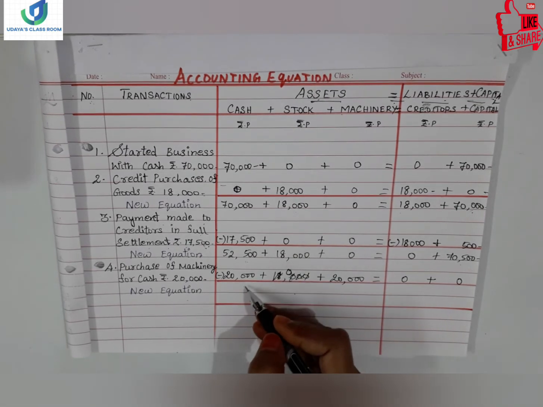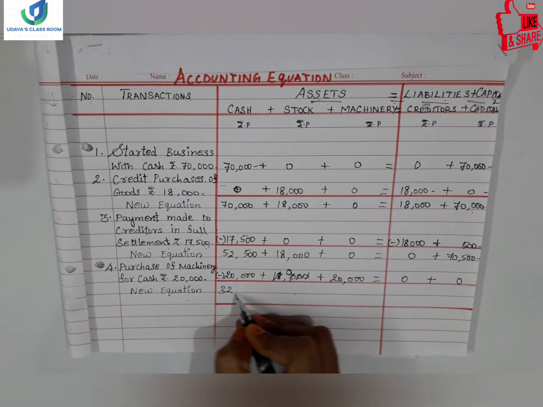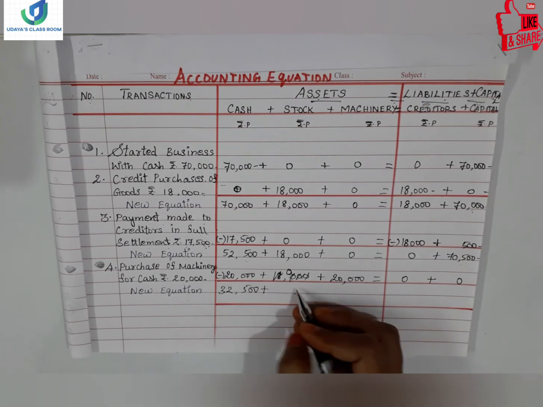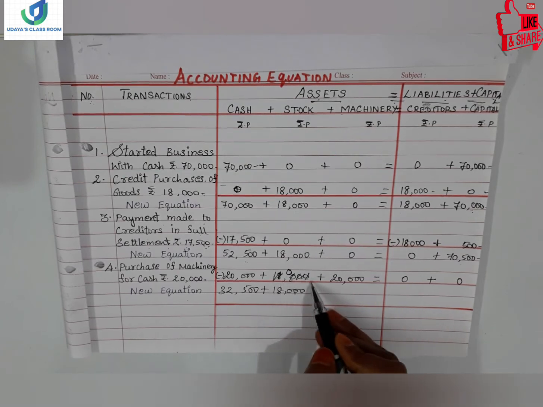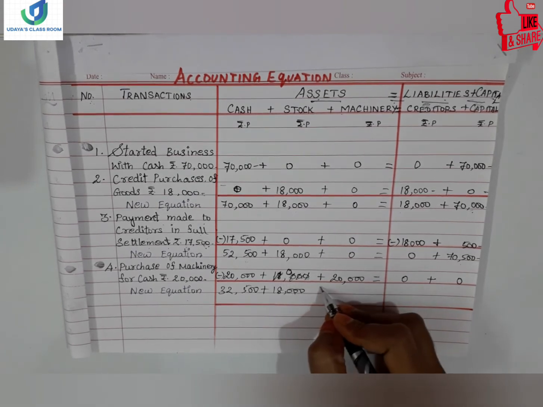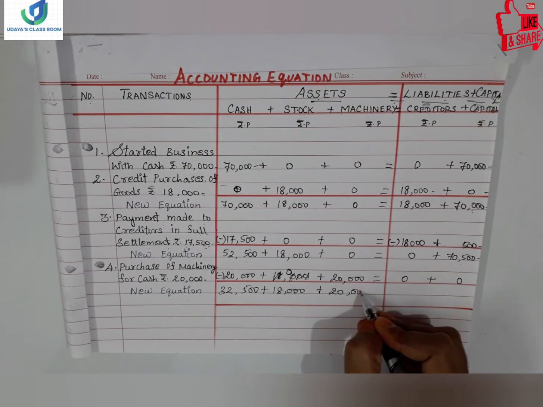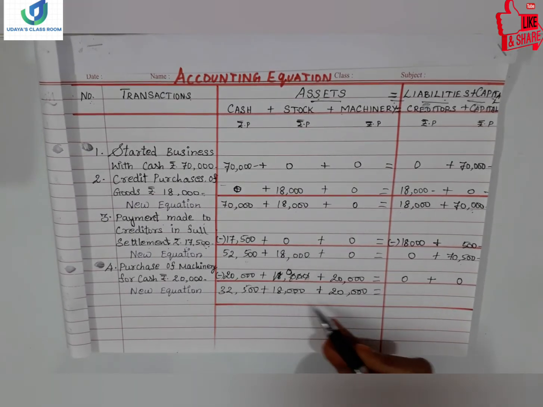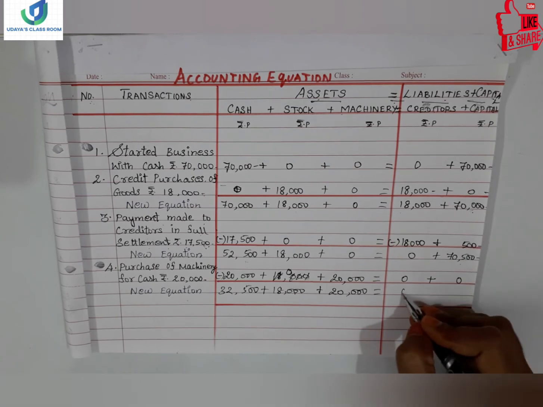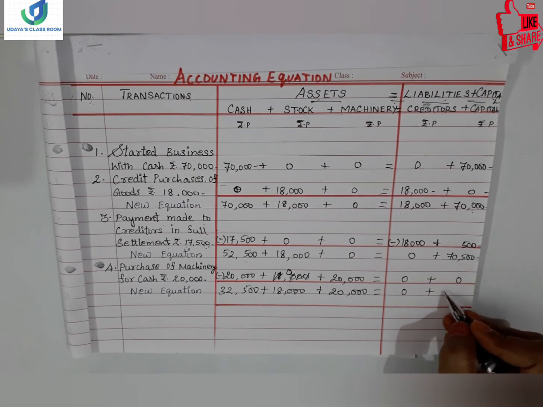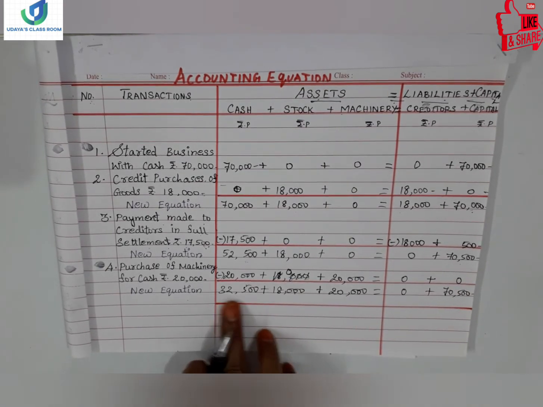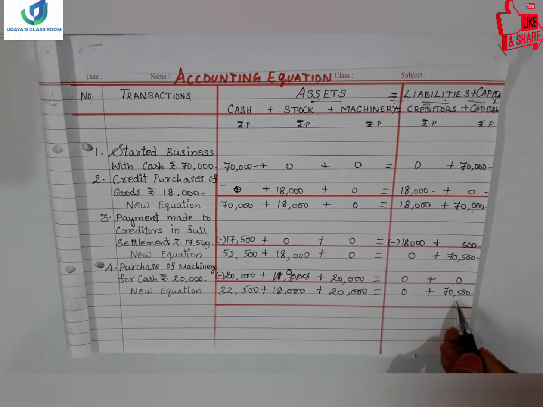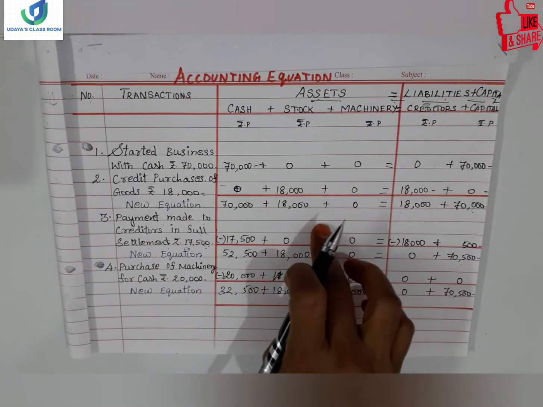So 52,500 minus 20,000, we will get 32,500 plus 18,000. When you write, be careful here. So sometimes there are chances we will commit a mistake here. We will be writing like this. So we should be very careful. And again 20,000. Okay, so 32,500, 18, 20,000. That's all. This side 0, and our capital is 70,500. All right. So if we total all these things, we should get 70,500. Otherwise, we have made some mistakes in the equations.